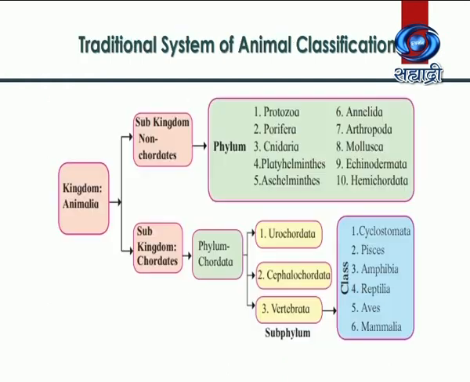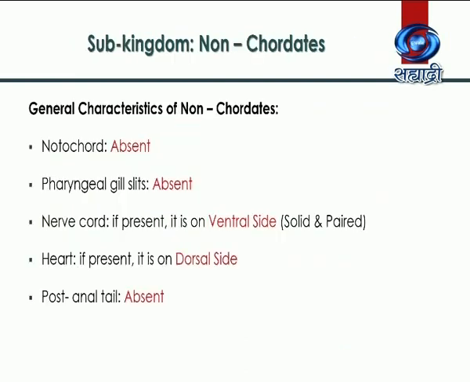and Animalia. Now, kingdom Animalia is further divided into two subkingdoms, that is, subkingdom non-chordates and subkingdom chordates. Non-chordate animals show following characteristics. The first is absence of notochord. Here, notochord is a stiff rod-like structure made up of compactly arranged vacuolated cells.